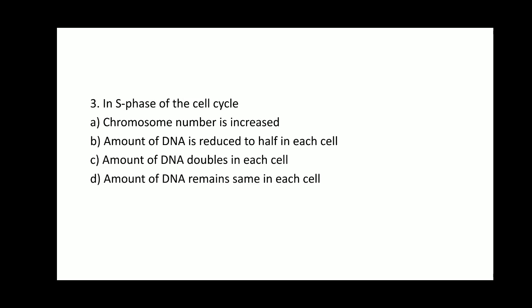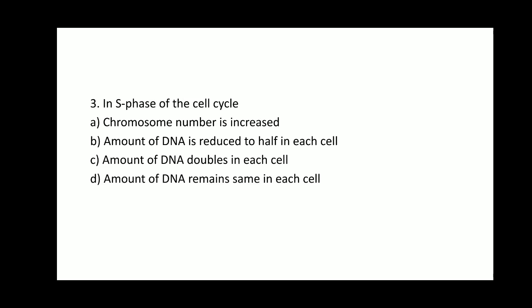In S phase of the cell cycle, chromosome number is increased. No, here the DNA replication takes place, but the chromosome number remains the same. If there are 2n chromosomes, then after the S phase also the number of chromosomes remains 2n. Amount of DNA is reduced to half in each cell.